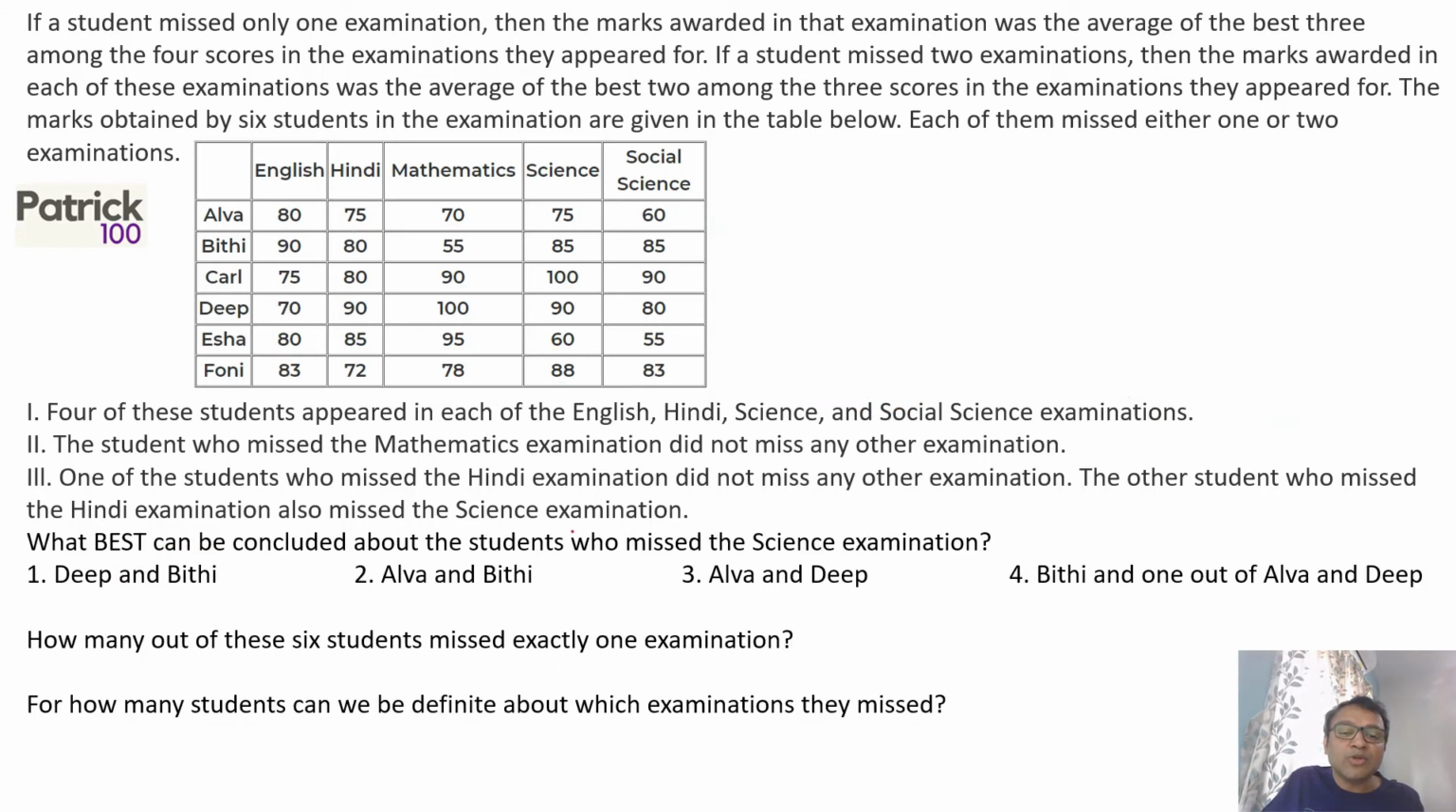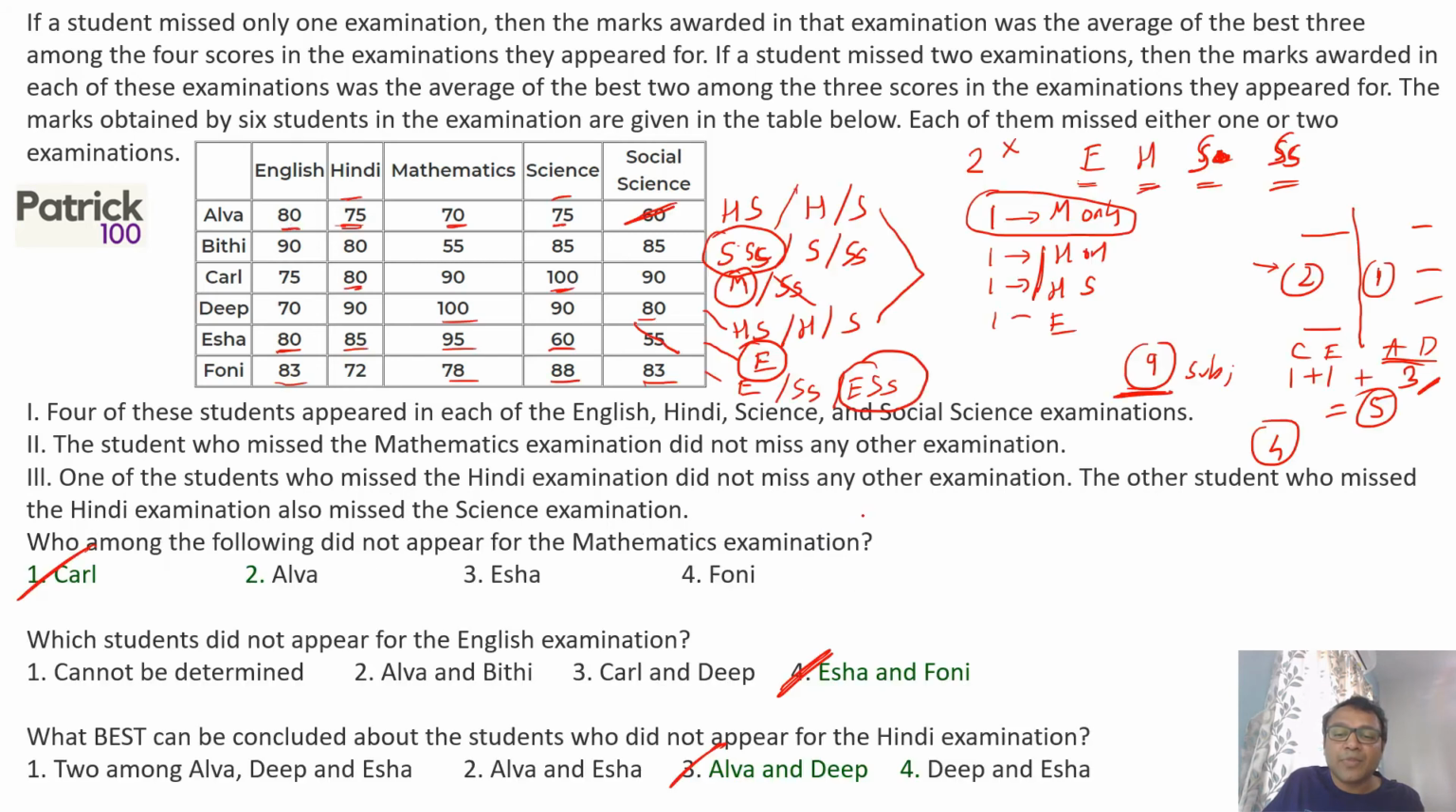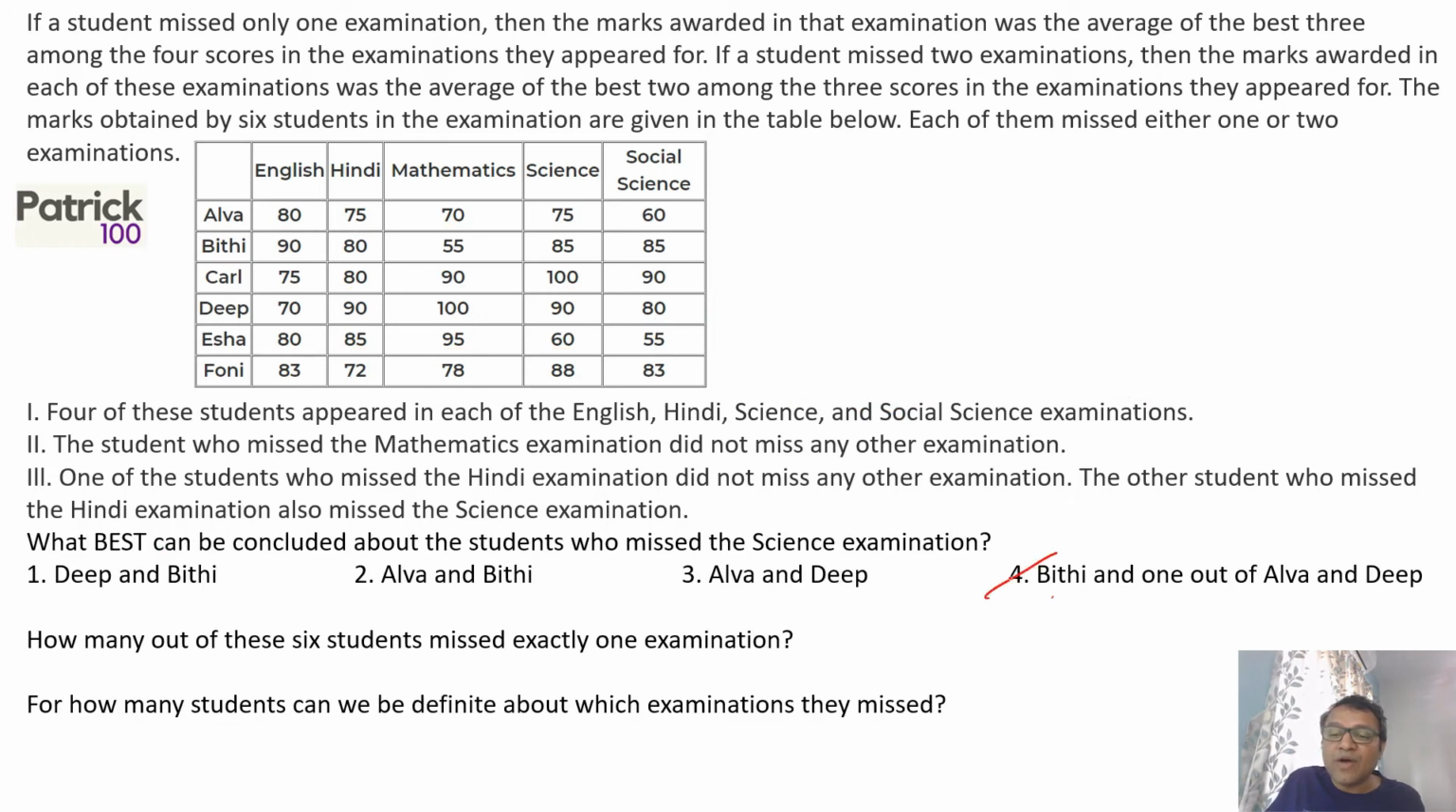What best can we conclude about students who miss science exam? If you look at science exam, one is definitely BT, science. Second is one of Alva and D, because 2 people miss science. One is definitely BT, and second is one of Alva and D, fourth option.